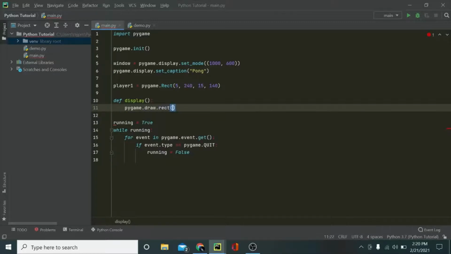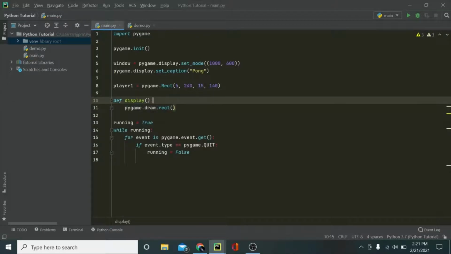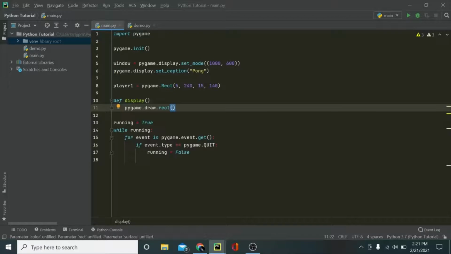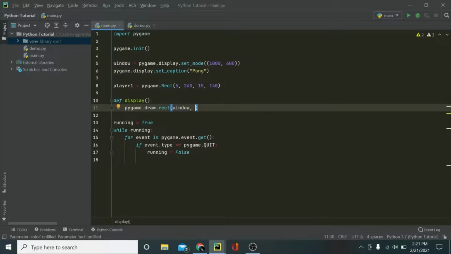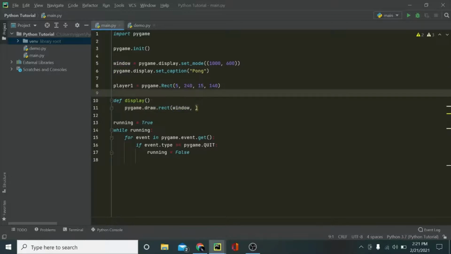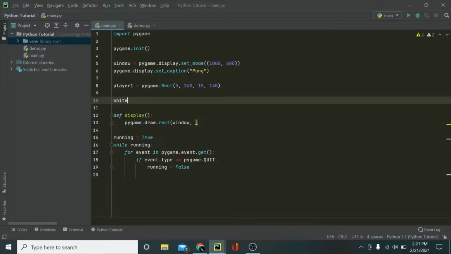I will say pygame.draw.rect. What this does is it basically allows us to draw a rectangle, and it needs three arguments. The first one is the window, the surface we want to display it on, and that's why I put it in a variable. So I'm going to put window, and then the other one is color. In Pygame we use RGB values. So I'm going to define a color in a variable, white, and I'll say 255, 255, 255. This will make the color white.